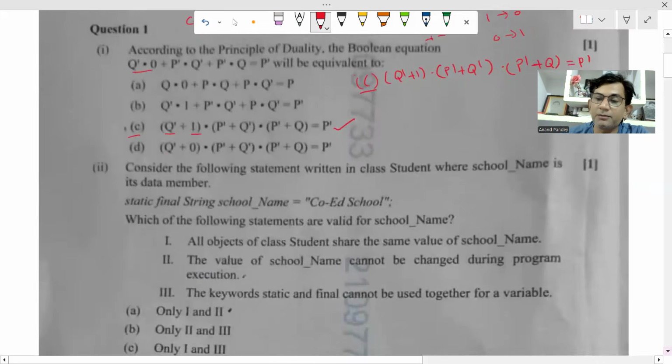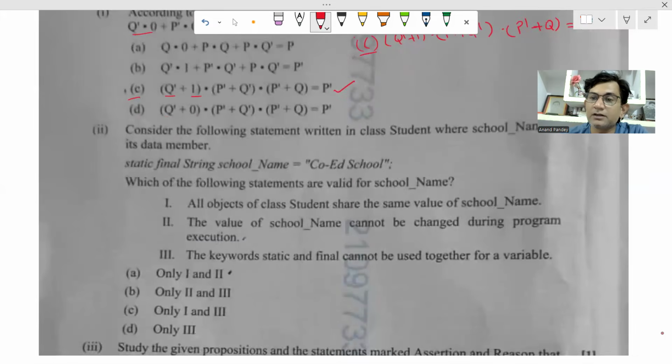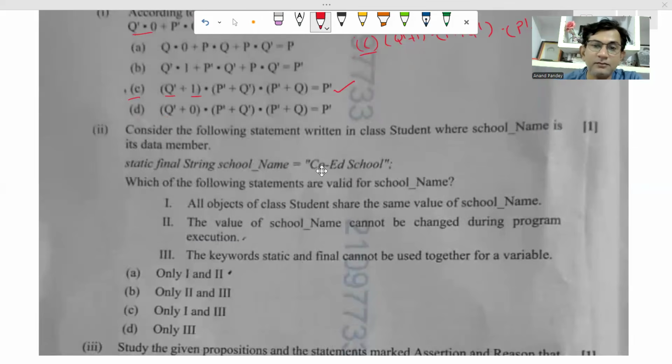Okay, now coming to question number 2. Consider the following statement written in the class Student. The school name is a data member. Okay, the class name is Student, and this is one of the data members. School name is a data member, and it is declared as string type. It is final, means it will be constant, means the value of the school name cannot be changed. The final keyword is used to define a constant, means the variable school name is a constant now, and its value will be co-ed school, and it cannot be changed.